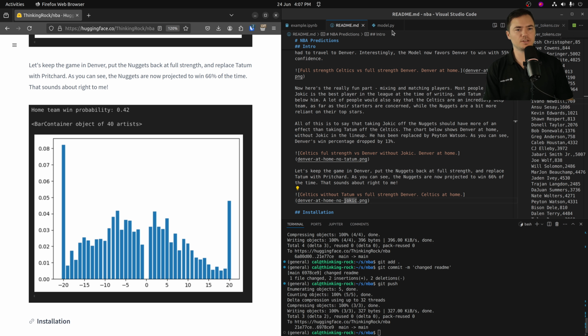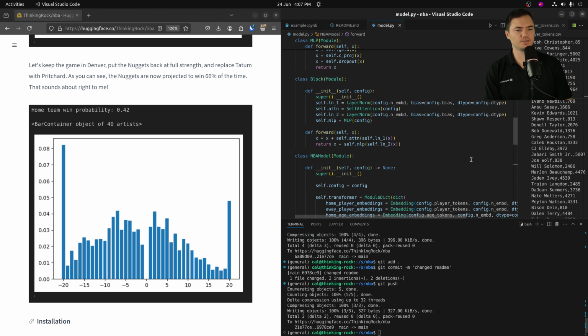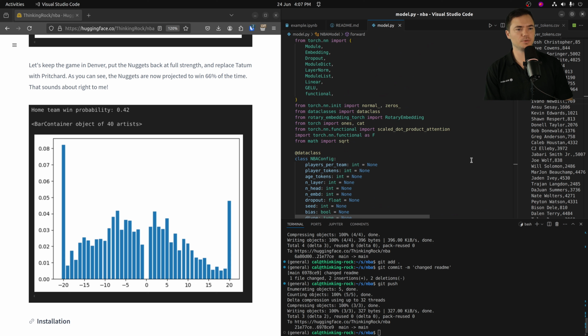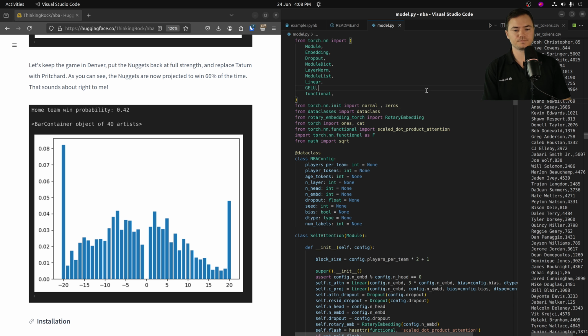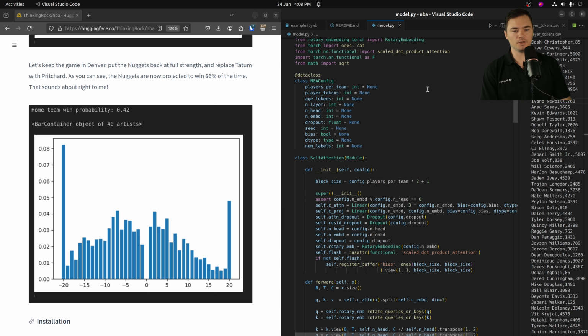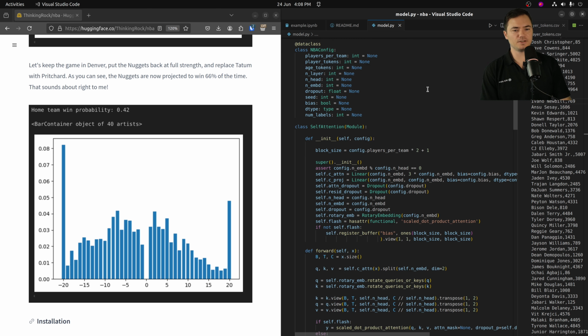Let's actually take a look at the code that runs this model, and then I'll show you how to use the attached example Python notebook to create your own player combinations. So this is the PyTorch code that's actually creating the model, and it's pretty standard transformer architecture, to be honest.